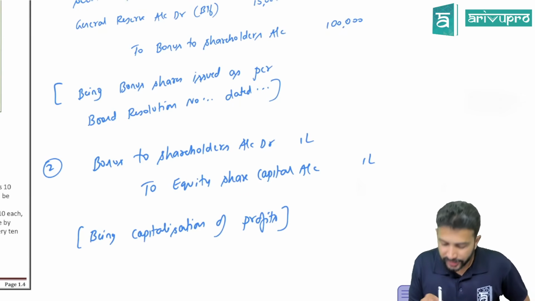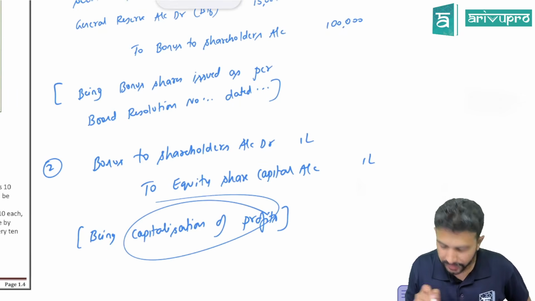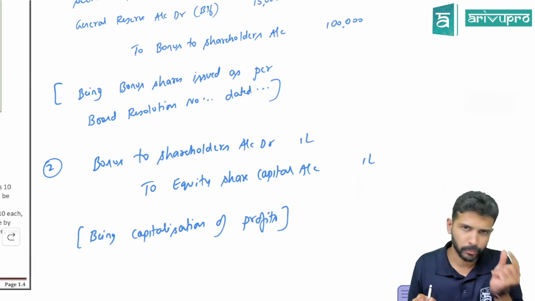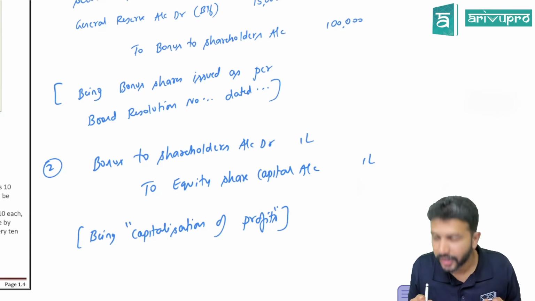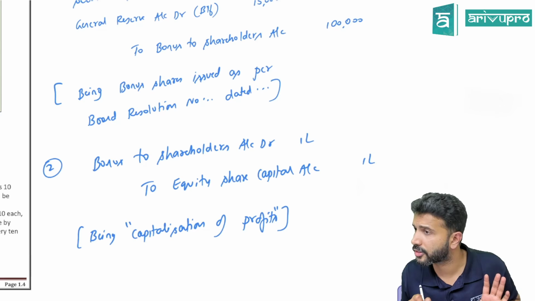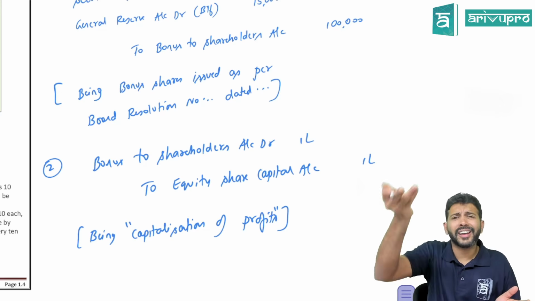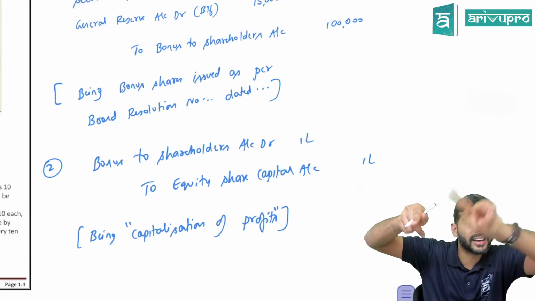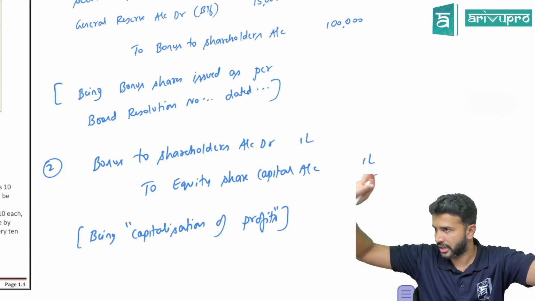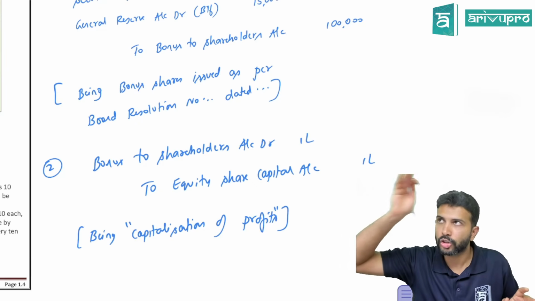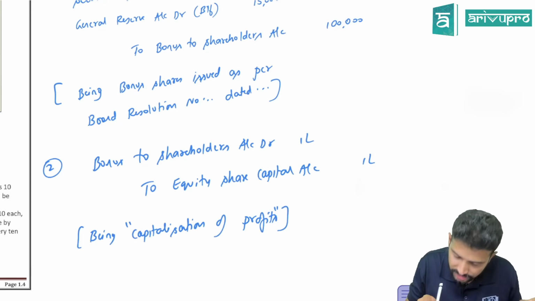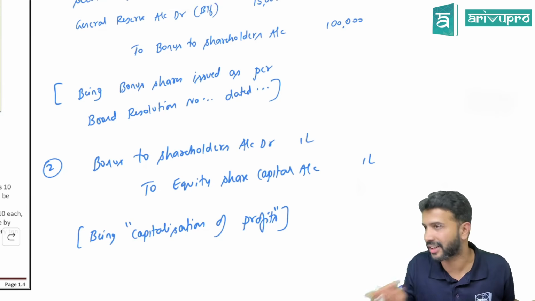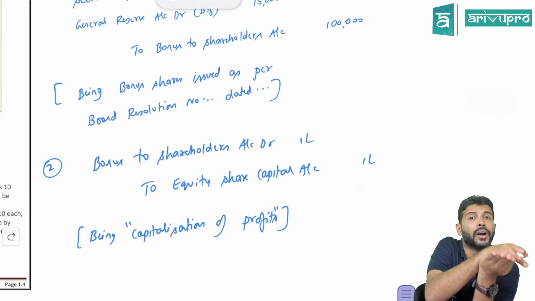Okay. All right. Here, what have I written, sir? Maybe this also I'll discuss. Capitalization of profits. Bonus share has another name. What is the other name of bonus shares? Capitalization of profits. Here, what is getting converted into shares? To give bonus shares, what are we utilizing? Reserves, right? Meaning reserves are getting converted into capital. Shares is nothing but capital. So reserve is getting converted into capital. Hence for bonus shares they use another name known as capitalization of profit. Here profit means reserves. That is the meaning they're trying to say.